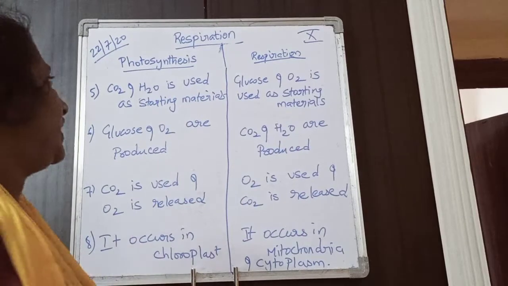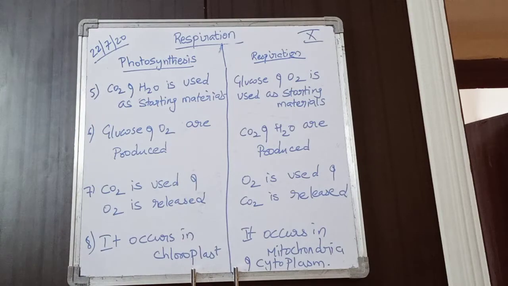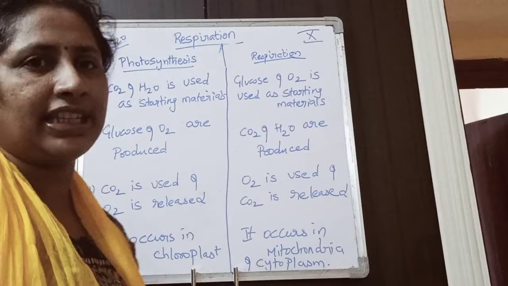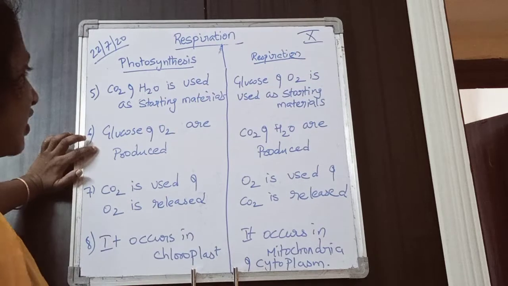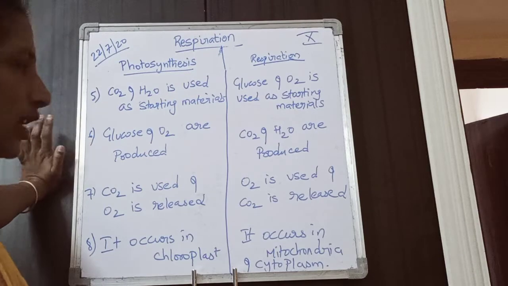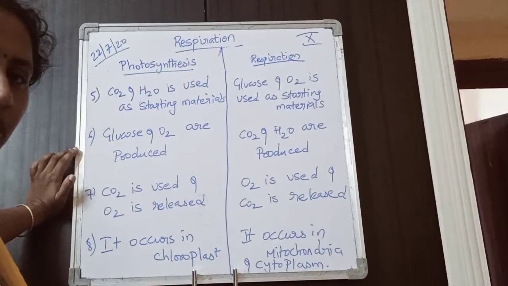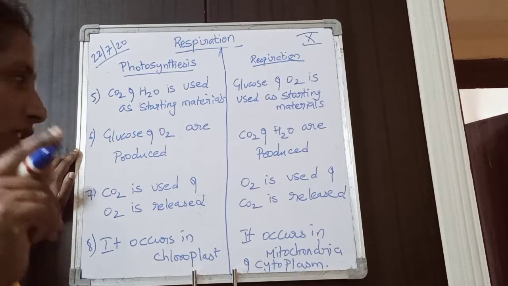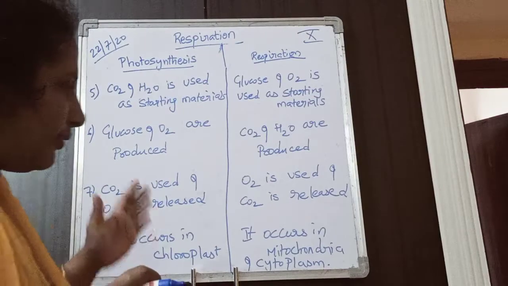The next point is carbon dioxide and water are used as starting materials in photosynthesis, whereas in respiration, glucose and oxygen are used as starting materials. The end products in photosynthesis are glucose and oxygen. You remember the equation: carbon dioxide plus water in the presence of sunlight and chlorophyll gives rise to glucose plus oxygen plus water.